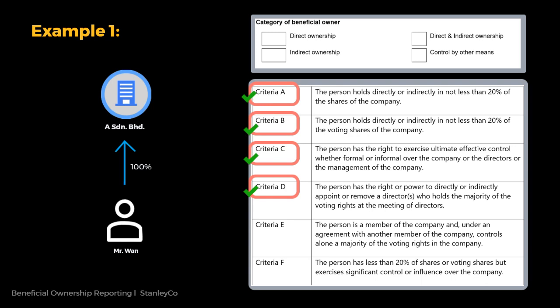His name and particulars must be entered into the register of BO. When confirming his beneficial ownership of the company, he has to declare that he has a direct ownership as he directly owns the shares of Company A. And he has met criteria A, B, C, and D of the criteria of BO.